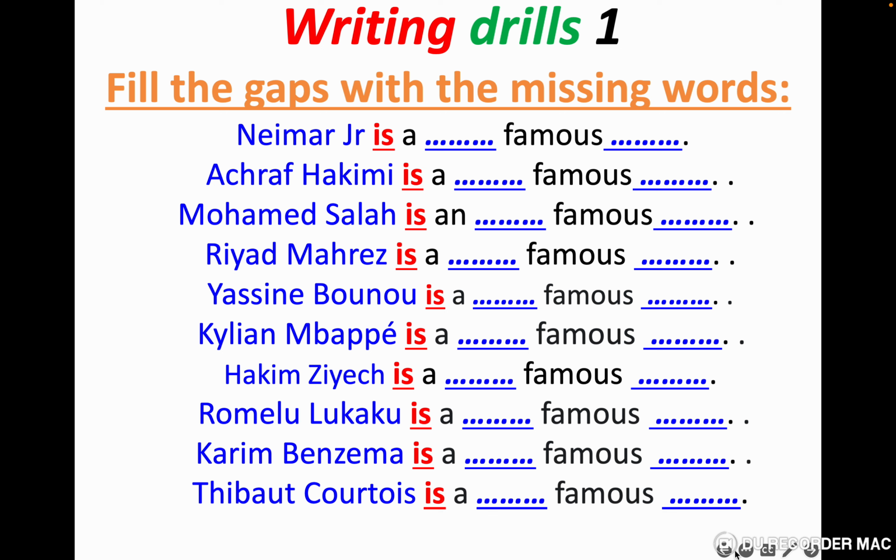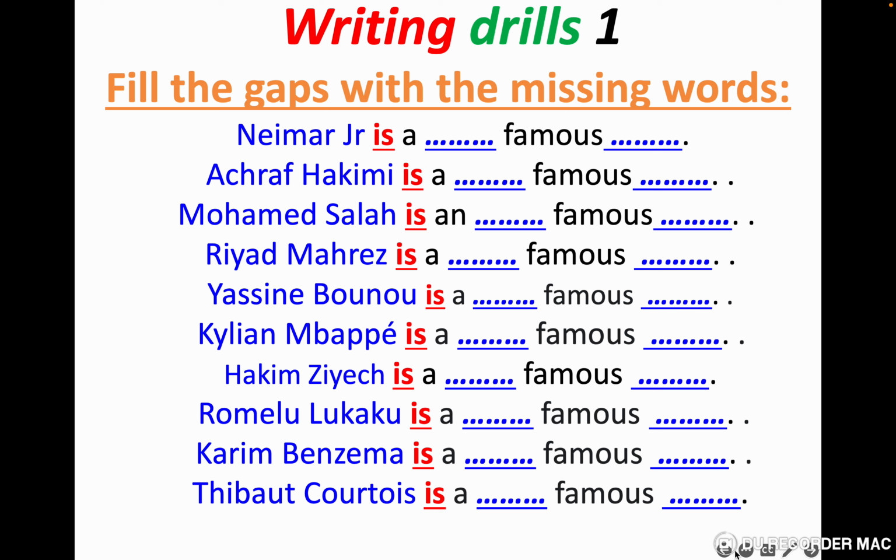A Moroccan famous doctor. So I think it's not correct. You need to write the correct nationality and the correct job. Ashraf Hakimi, the same. You need to write his nationality and his job. So Ashraf Hakimi is a French musician. So it's not correct. You should write the correct one.